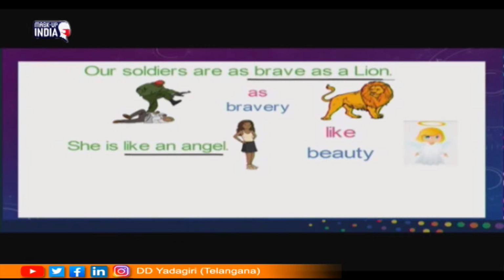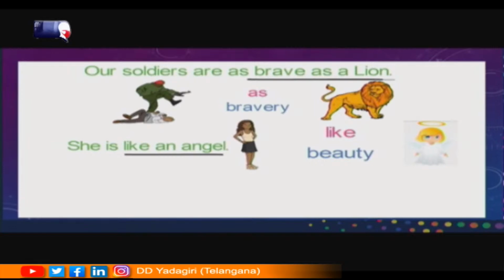So, two are different things, but those two different things have a common quality in them. That common quality is nothing but beauty. The common quality is beauty and that is compared using the word like. So, we call it a simile. If we compare two essentially unlike things using the words like or as or so, we call it a simile. Now, try to identify some other similes from the poem.